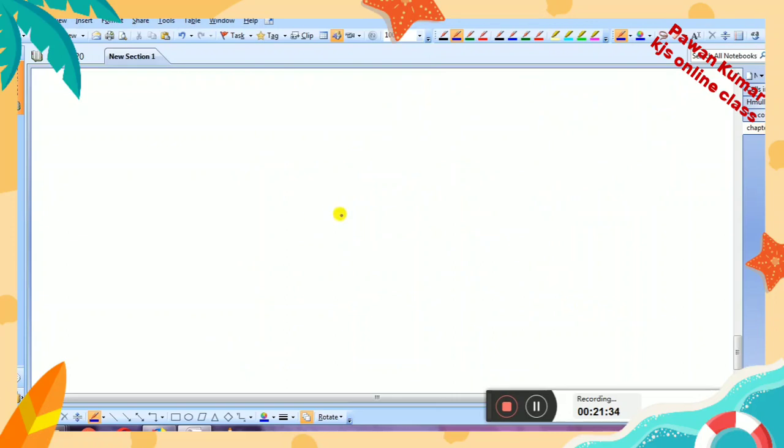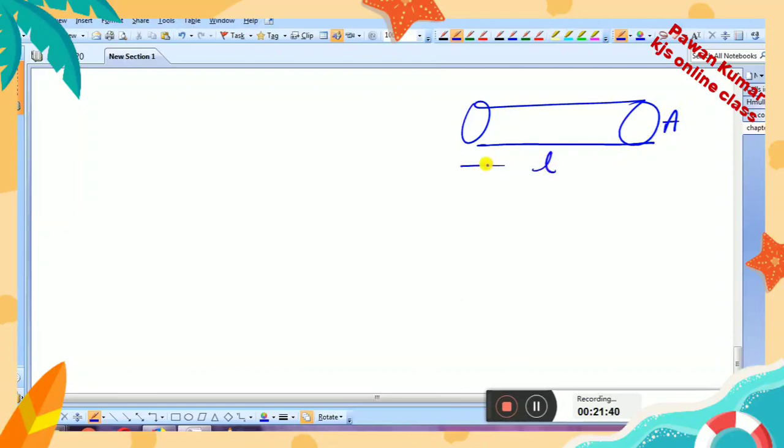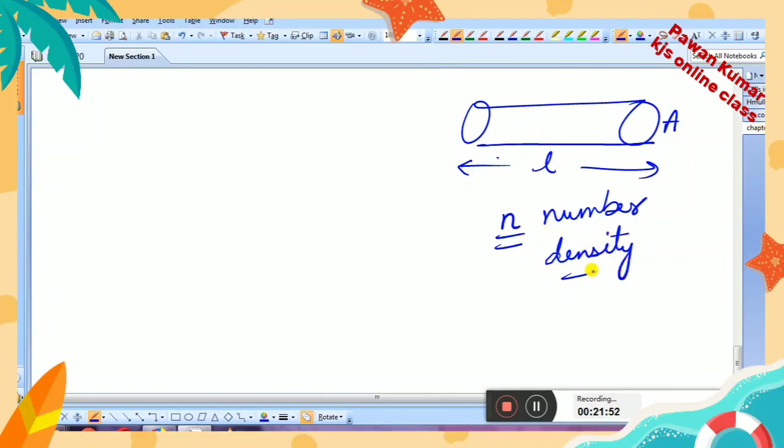So let us start. Suppose there is a conductor and the area of cross section of that conductor is A and length is L. Also one more thing I am considering here, n is the number density. What is number density? Number density means number of charged particles, or you can say electrons, per unit volume.